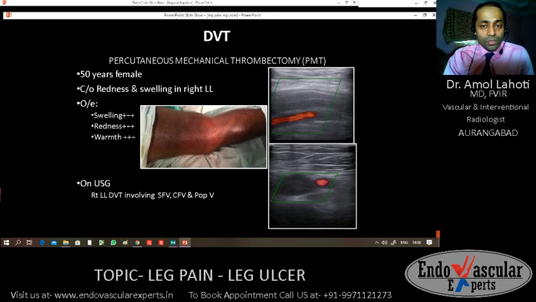At a later stage, the patient might present to us with complications or breathlessness because the thrombus, or in layman's words the clot, might go from the leg to the heart and lungs, and that causes severe breathlessness, and the patient may land up in complications or even death.